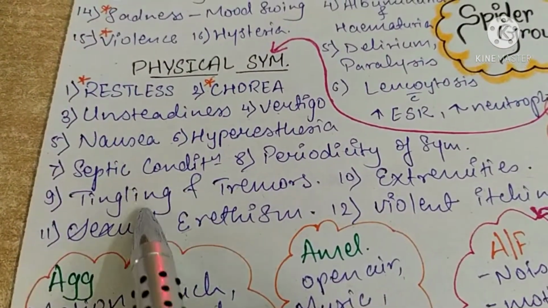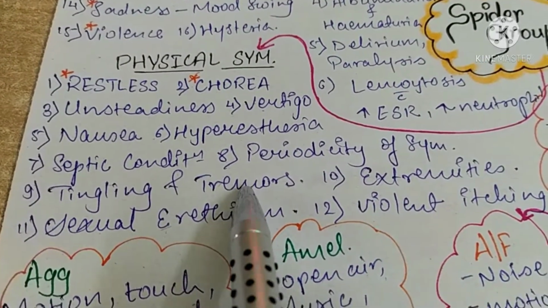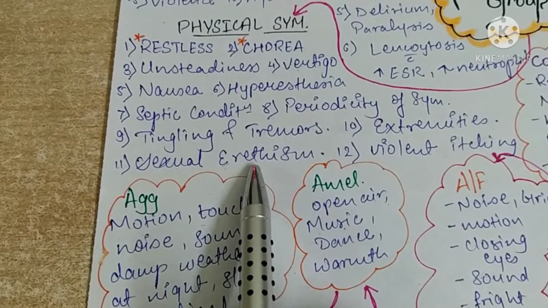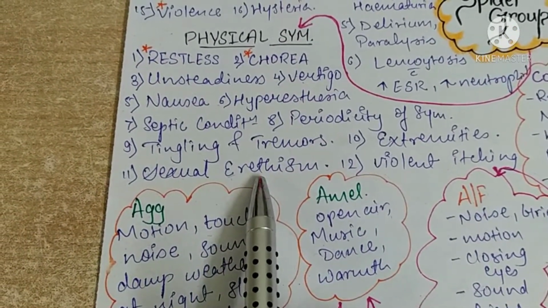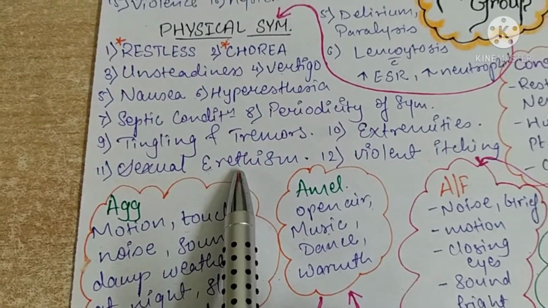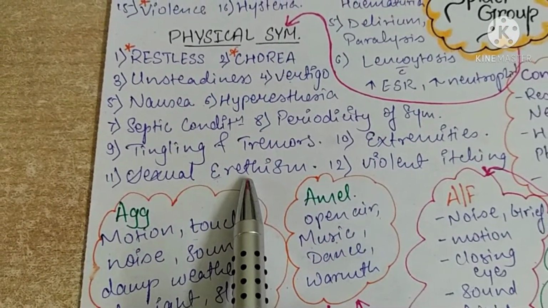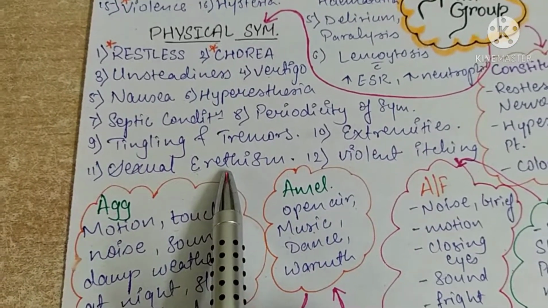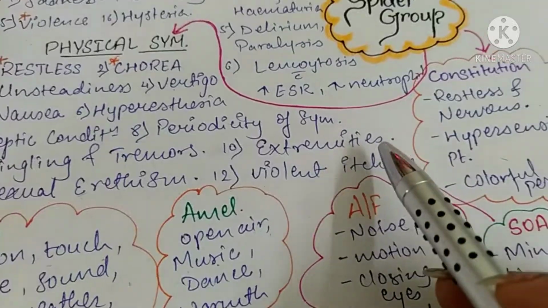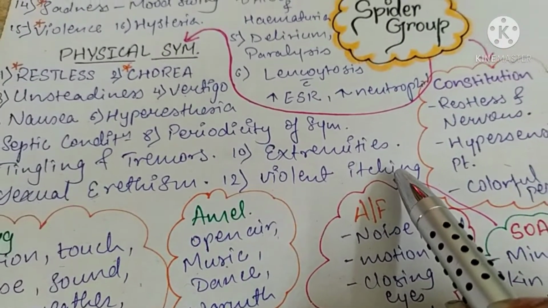Then there is tingling and tremors of extremities. Sexual erethism, this is seen in females. It is also called nymphomania, that is more of sexual excitement or desire seen in females, and satyriasis is the similar word which is seen for sexual desire in males. Then there is violent itching.